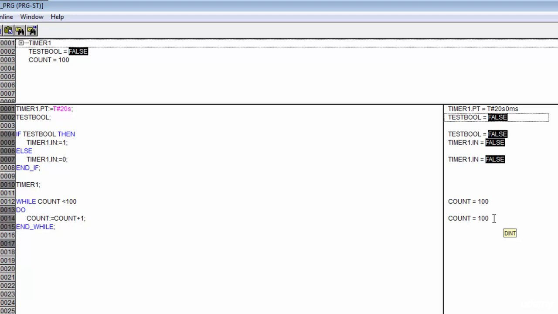But obviously when it comes to looking at this and trying to figure out what it does and what's happening, you really have to kind of dig in and figure things out. One thing that can help is obviously if instead of putting everything inside of one file, you create several different programs. You could have one for your alarms, just like we've done in the past, one for I/O and separate everything out. Well, then your program would be a lot easier to follow. So there are ways to write structured text programs which are not complete nightmares to dig through, but any way you look at it, it is still text.